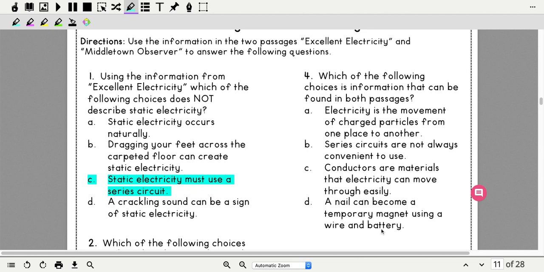Now, we read several of these in both passages. Remember, there was a science experiment in the Middletown Observer. It talks about the boy creating the electric magnet, and it also talks about it in our Excellent Electricity. So because that was in both passages, we have to find one that goes with both passages. So I am going to look here and I'm going to choose answer A. Electricity is the movement of charged particles from one place to another.